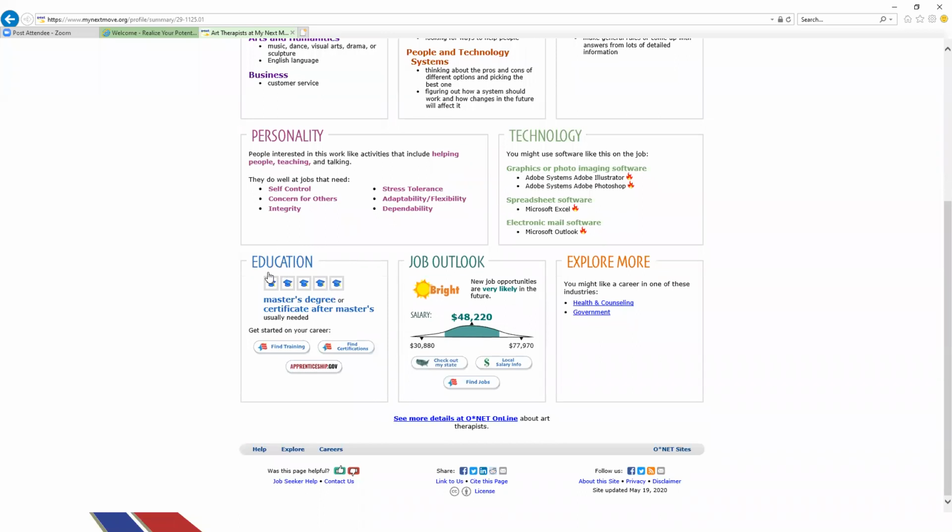The education level is here. So for an art therapist, you need to have a master's degree or certificate or after master's to qualify for most of these positions as an art therapist.